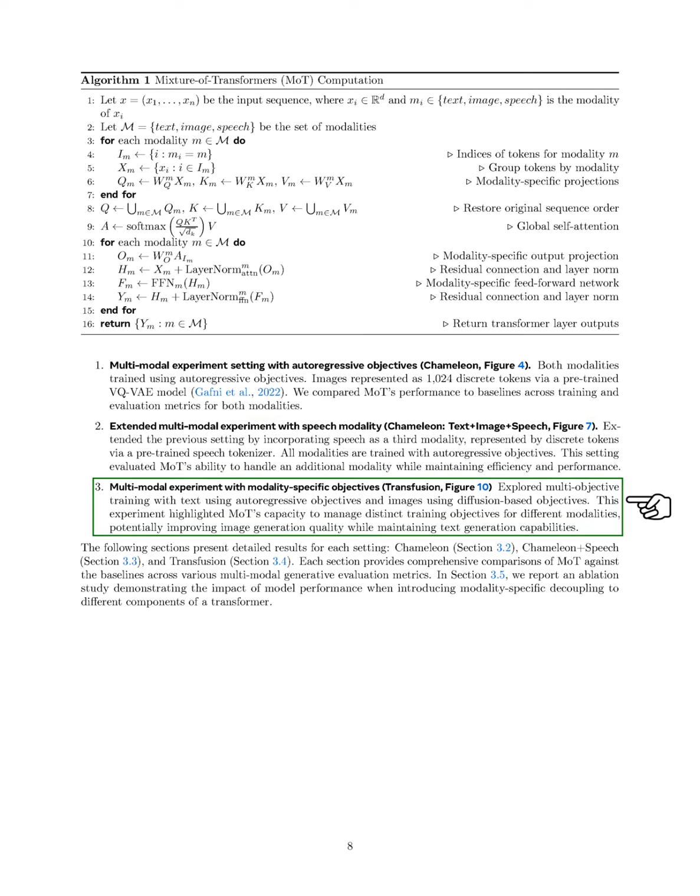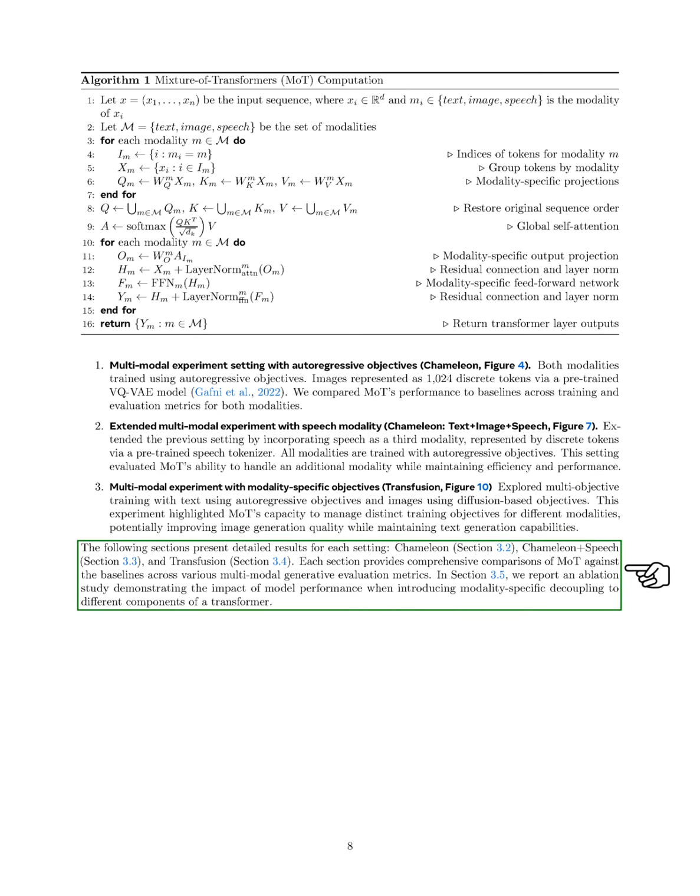In the third setting, we explored multi-objective training, using autoregressive objectives for text and diffusion-based objectives for images. This highlighted MoT's ability to manage different training objectives for each modality, potentially enhancing image generation quality while maintaining text generation capabilities. The following sections will provide detailed results for each experimental setting, including comprehensive comparisons of MoT against the baselines across various evaluation metrics.